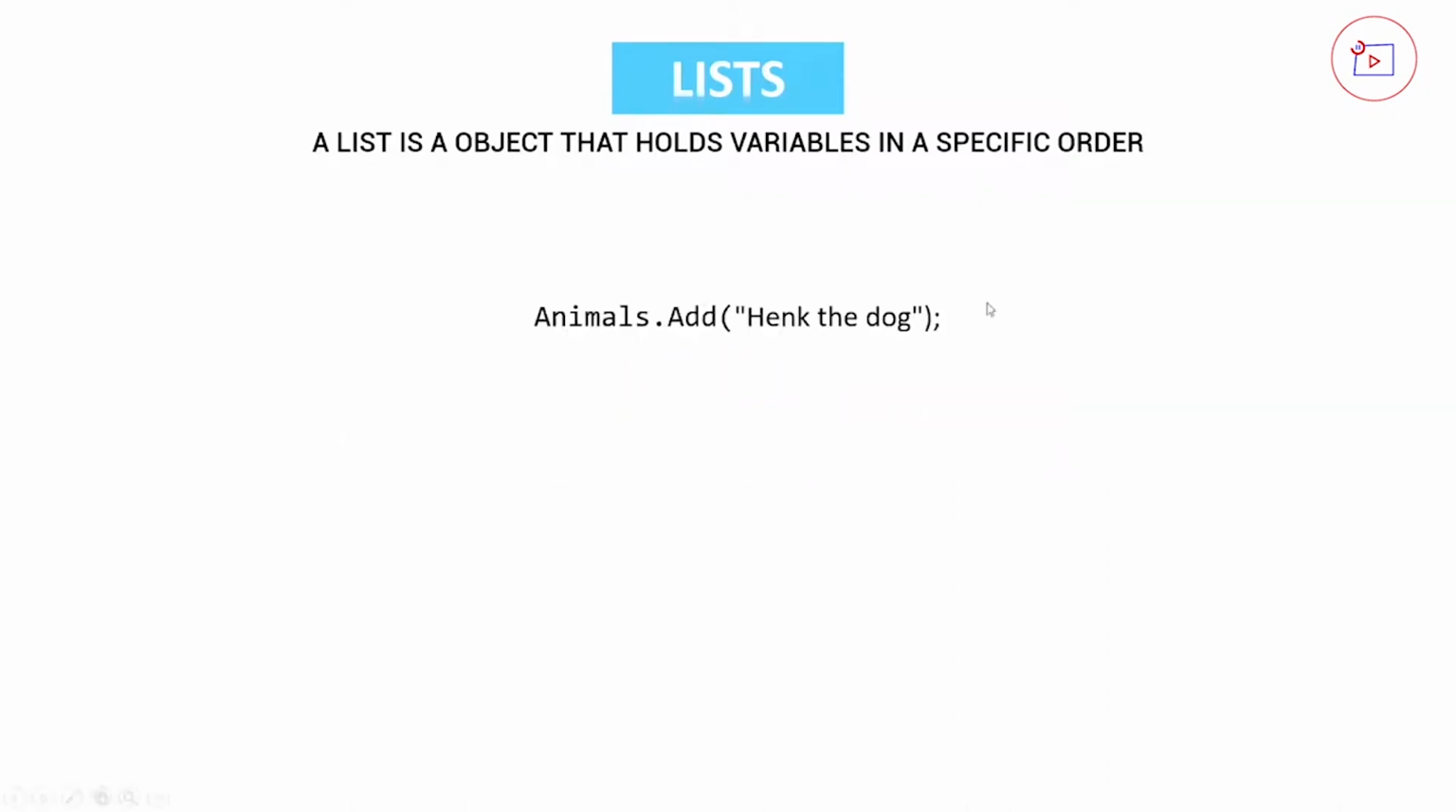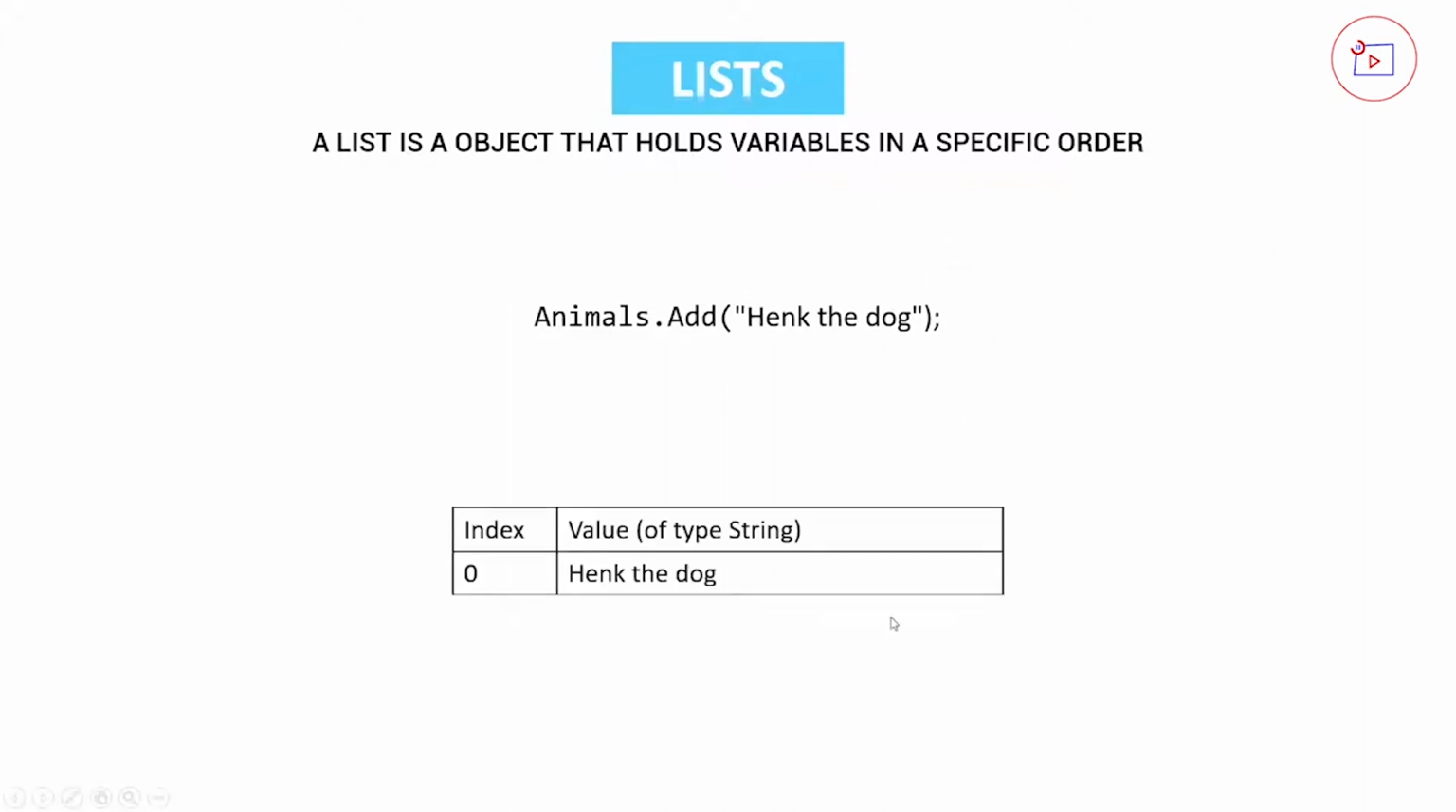So what is this actually going to look like if we're trying to add an animal to our list? Well, we can call our animals list, and then it has a method or function which is called add, and then we can give in something of the type of which we registered the list. So this time it's type string, and we're going to add Hank the dog. Then inside our list, at the first index, which is actually 0, there will be a value registered of Hank the dog.